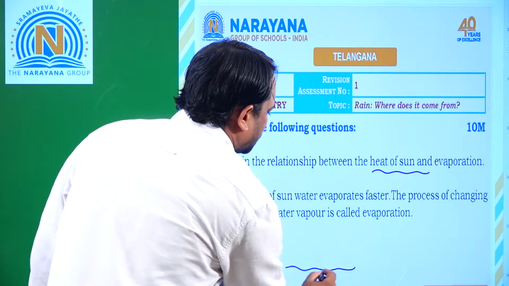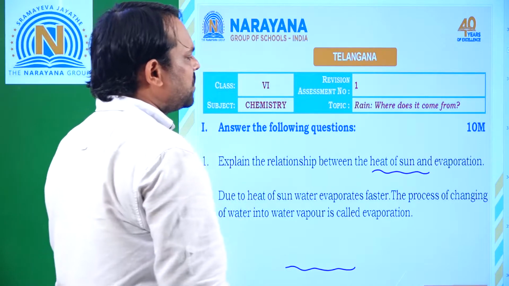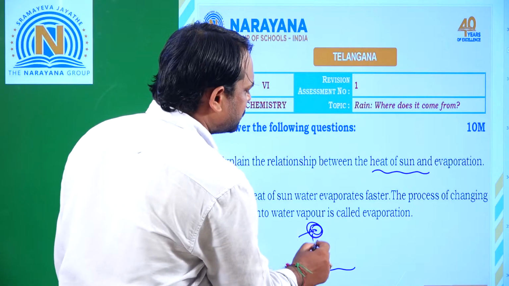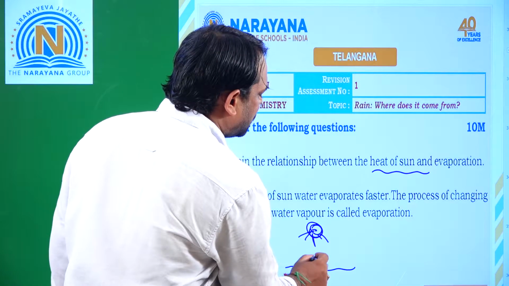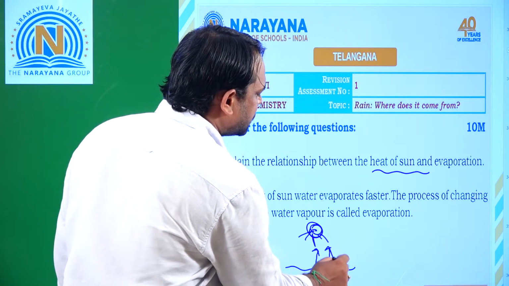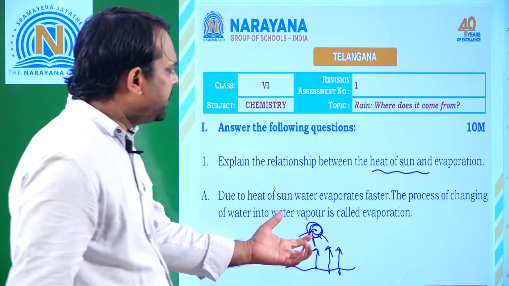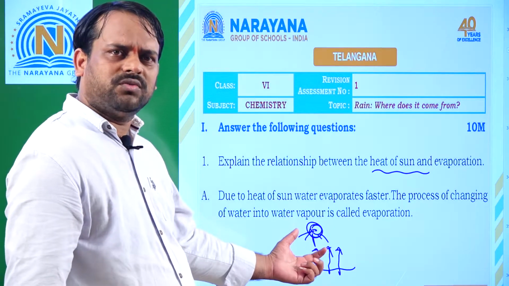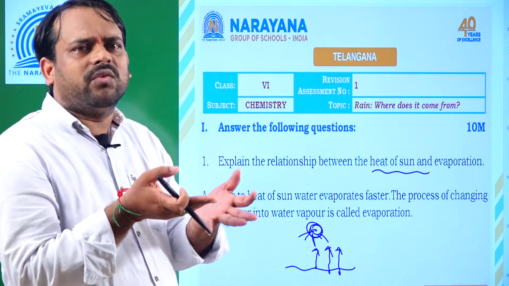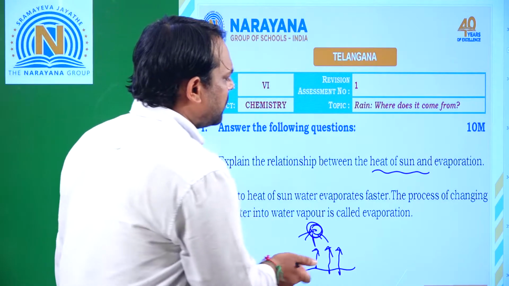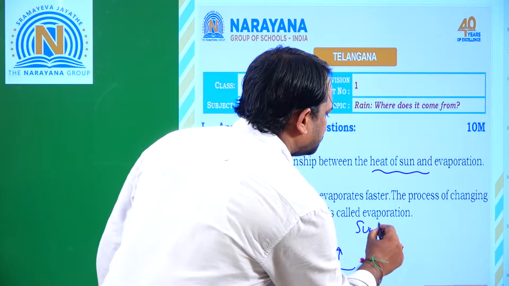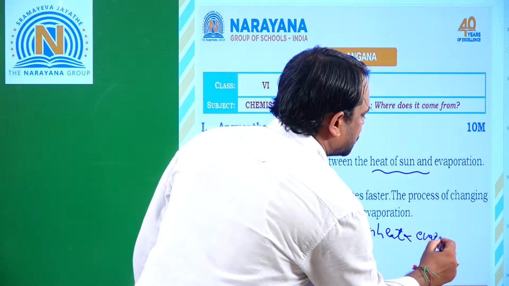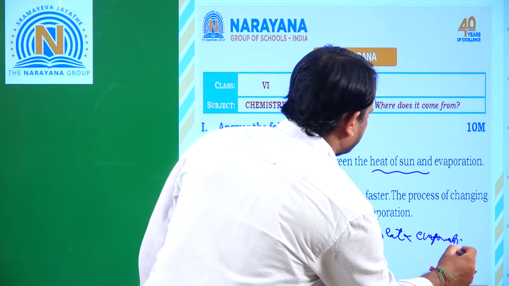Generally the ponds or lakes or seas, if you take the rivers, so what happens? Because of sun rays, because of sun energy, water gets evaporated. If the sun heat is more, more is the evaporation. That means sun heat is directly proportional to evaporation.